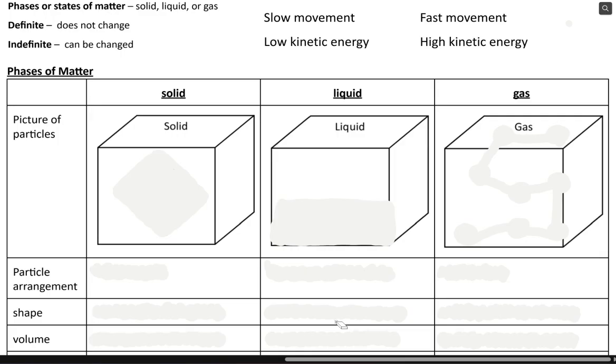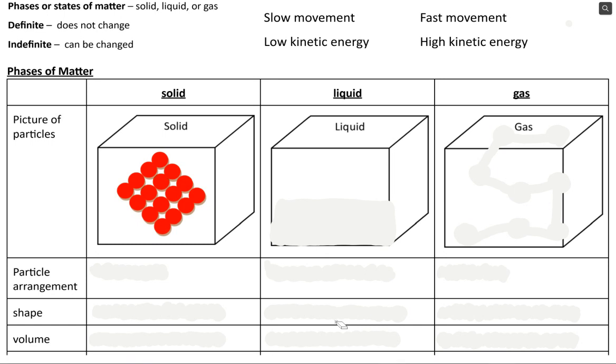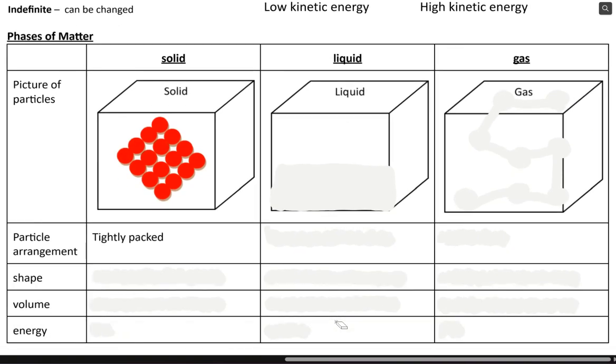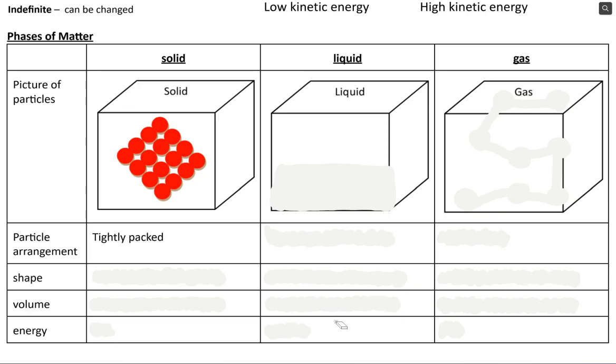If I draw a solid, and I want you to draw these particles into your notes, notice that they're all touching and really packed together. So solid particles are very tightly packed. Notice that even when I put these solid particles inside of this bigger box, they held their own shape. The shape did not change, which means that it was a definite shape. No matter what container I put that solid in, it's going to have its own shape that it wants.